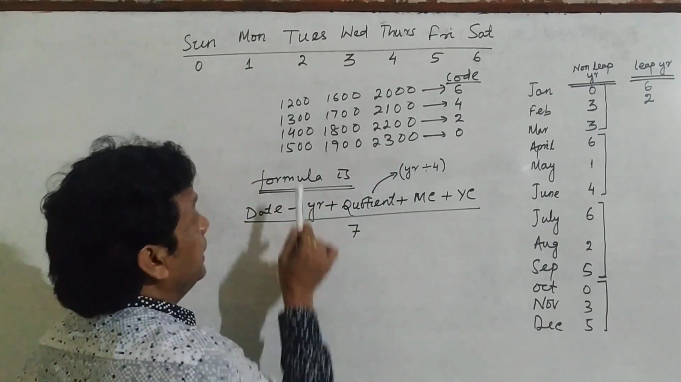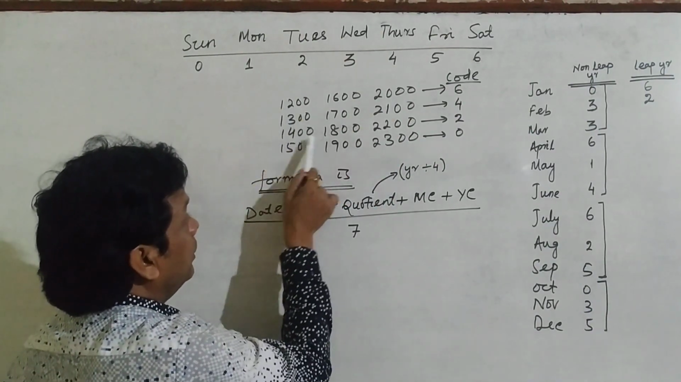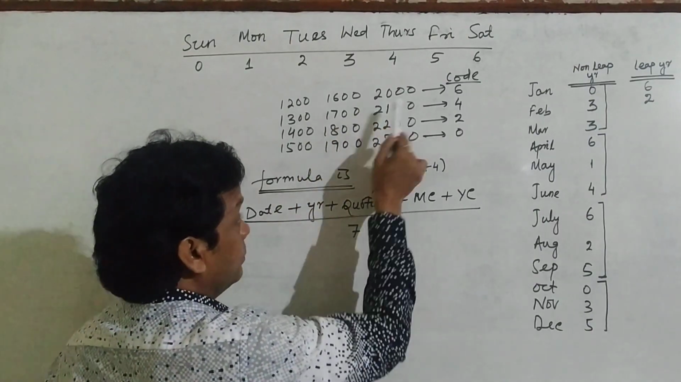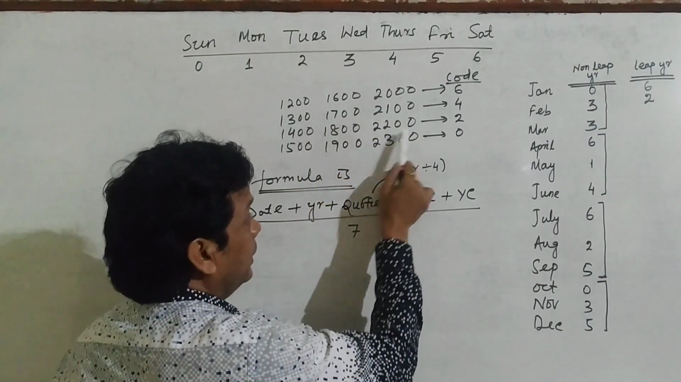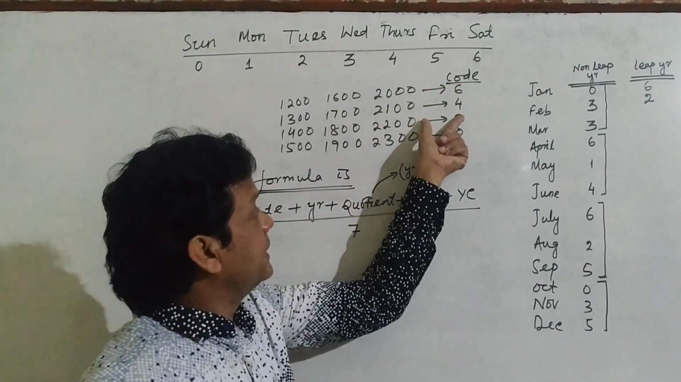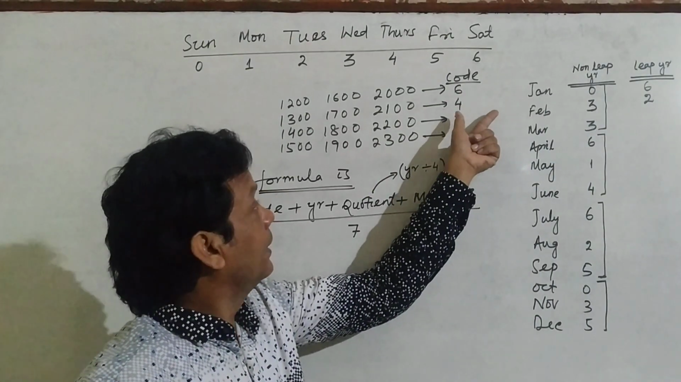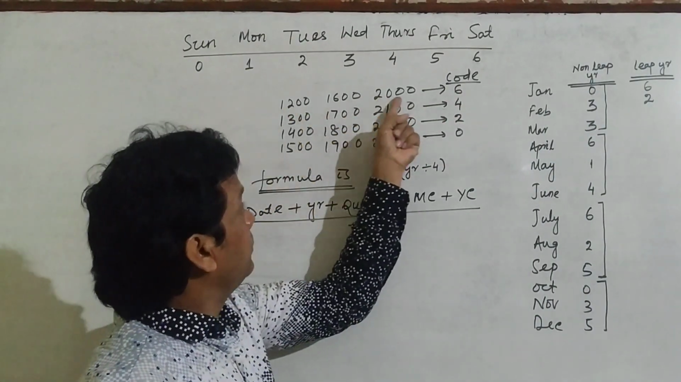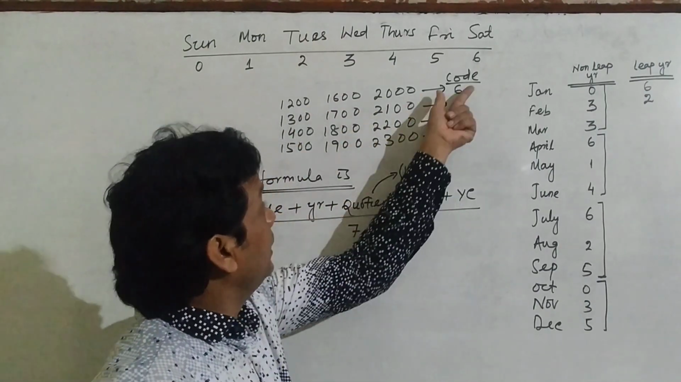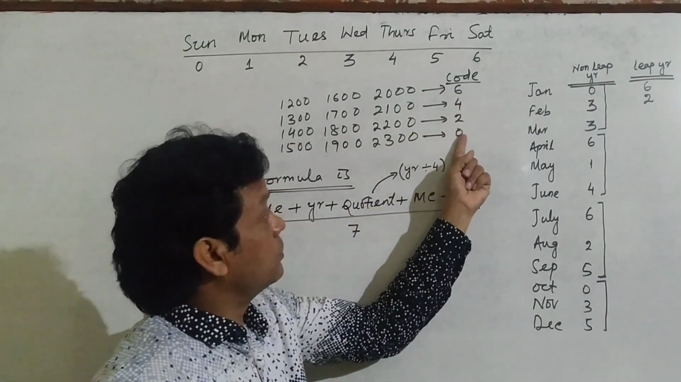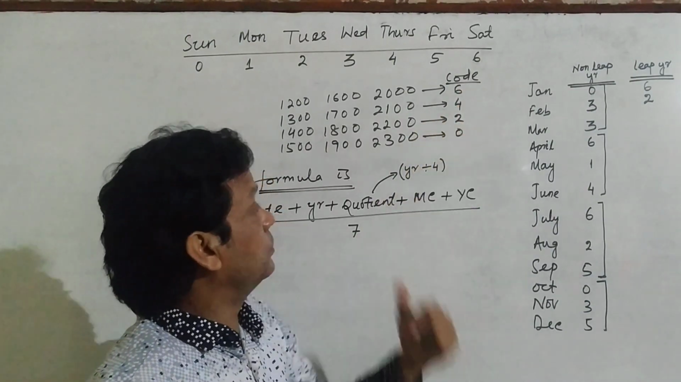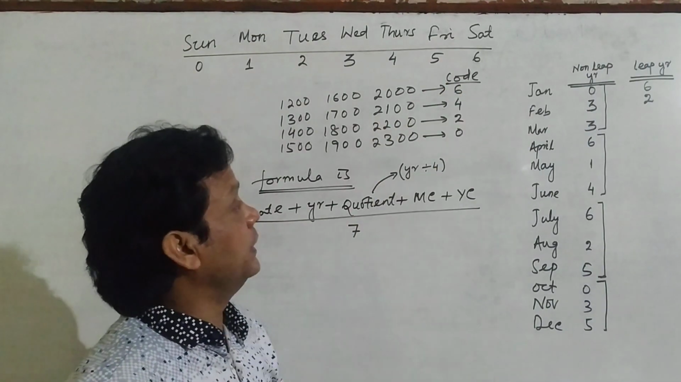And what is the procedure I have written? 1200, 1300, 1400, 1500, then 1600, 1700, 1800, 1900, then 2000, 2100, 2200, 2300, and if you like, continue this one: 2400, 2500, 2600, 2700, and likewise. And the coding is that the year which is divisible by 400 is taken as 6, and then minus 2, minus 2, minus 2. 6 minus 2 is 4, 4 minus 2 is 2, 2 minus 2 is 0. Likewise, the year codes are written.